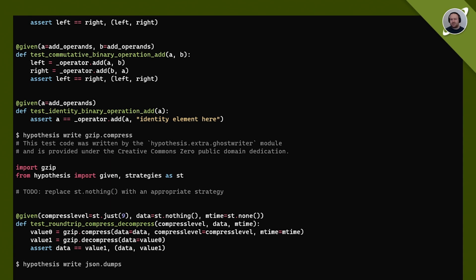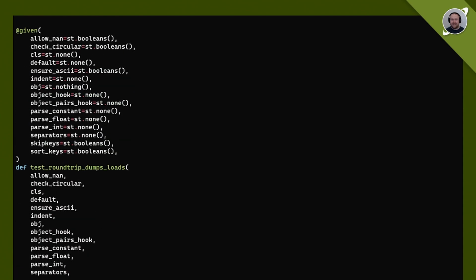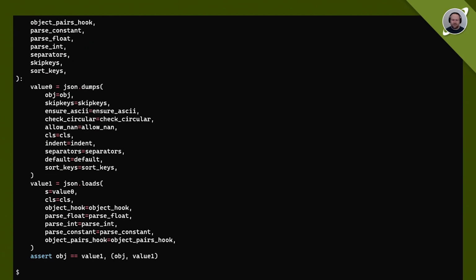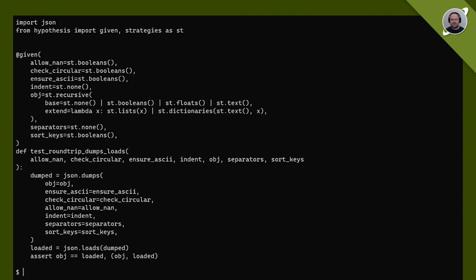With JSON, the input is more complicated because it's recursive, and frankly, the encoding options are also kind of scarily complicated. I mean, just look at how many arguments there are here. Fortunately, we don't actually need to look at all of these, so I've just trimmed it down, and that's going to look like this. So we say, well, given our object is recursive, so we have none or booleans or floats or strings, that's JSON, or we have lists of JSON, including the nested lists, or dictionaries of string keys to JSON values, including maybe nested lists and dictionaries.